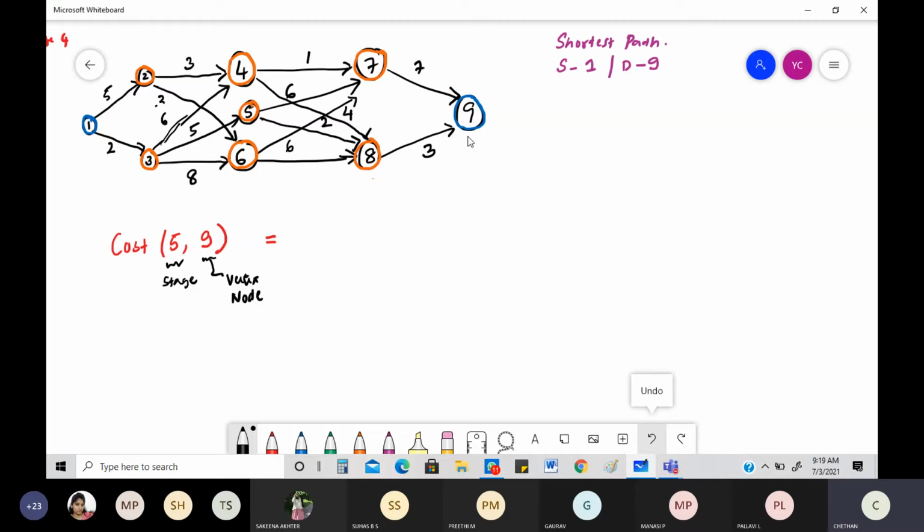This is only the destination. The cost, I don't know, it is 0. That is only the destination. What will be there? Nothing will be there. Okay, so this you have to clearly keep in mind.